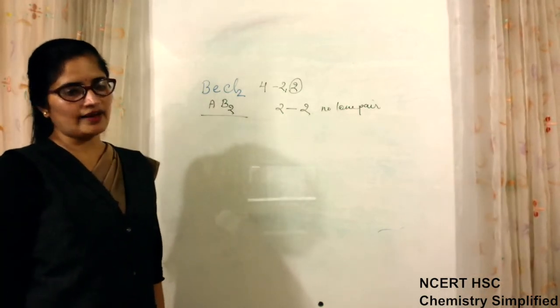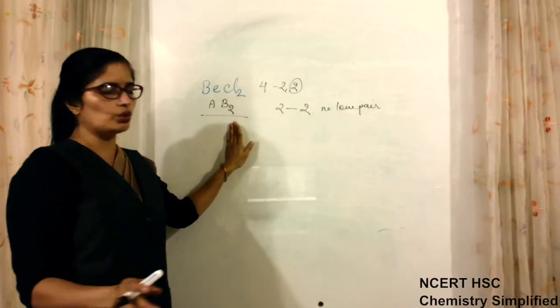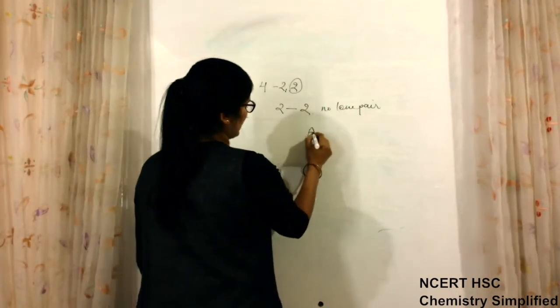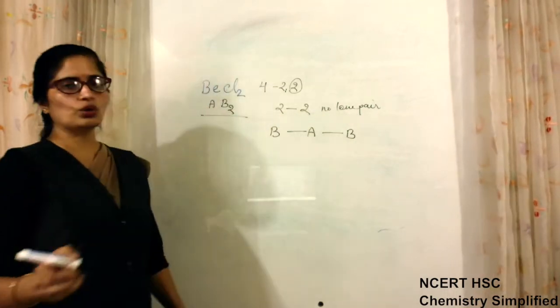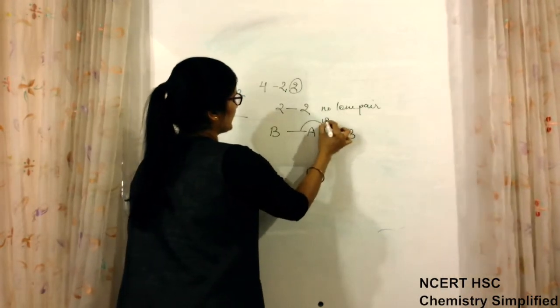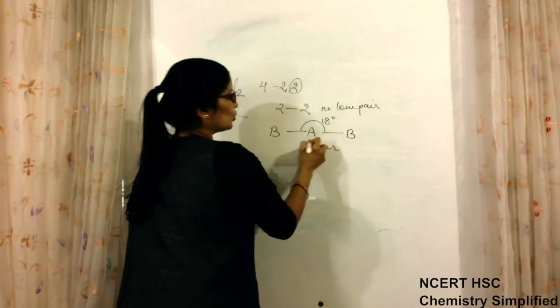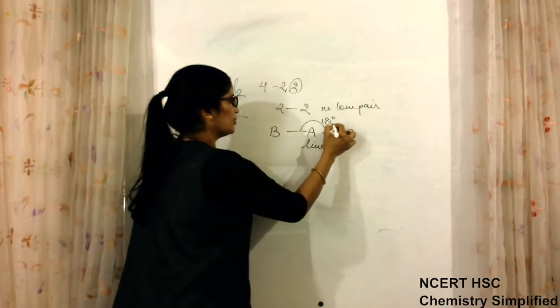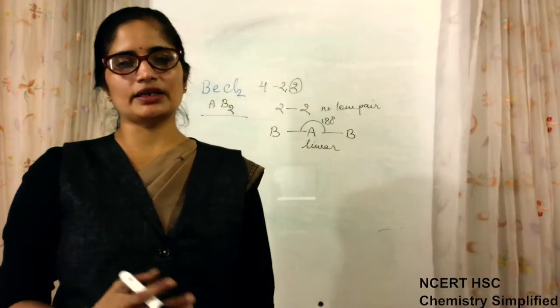We have to remember that when it is an AB2 type of molecule with no lone pair, the geometry is AB2 type. No lone pair, so no bending. The bond angle is 180 degrees and the geometry is linear. No distortion, because distortion will only be present when there is a lone pair.